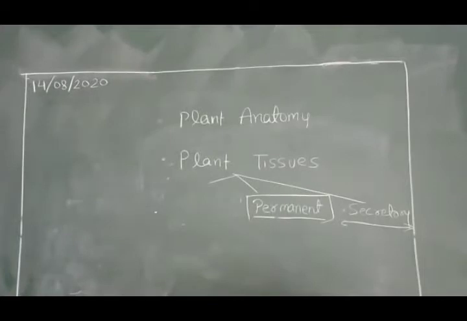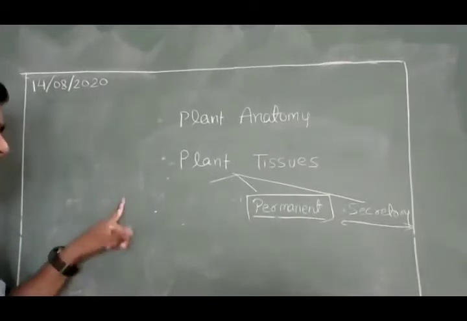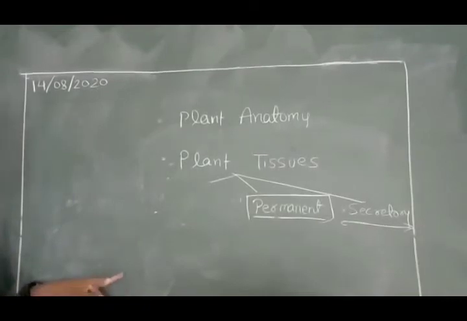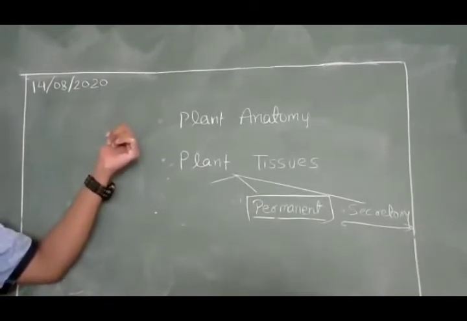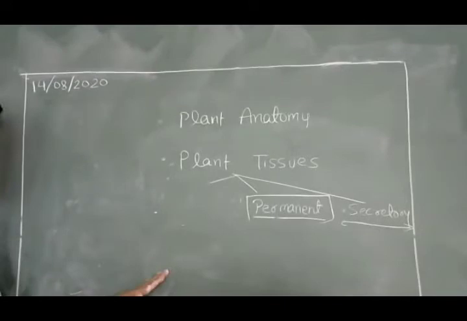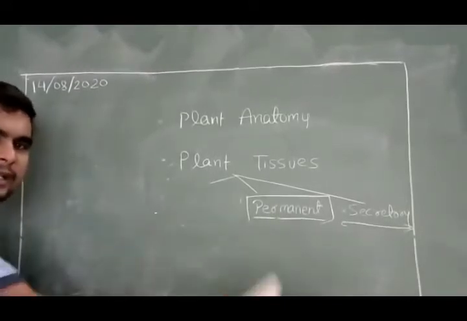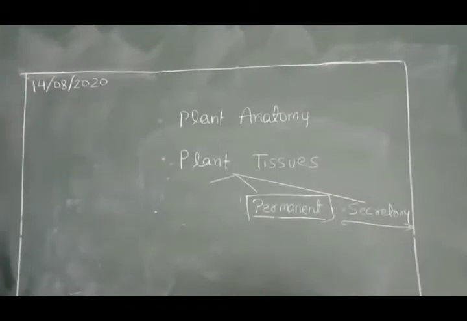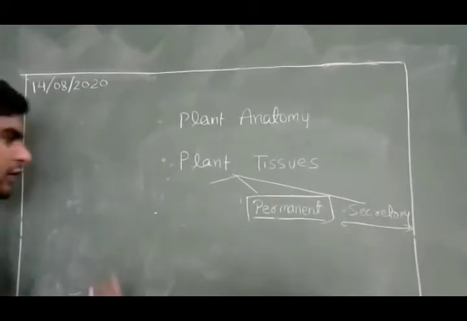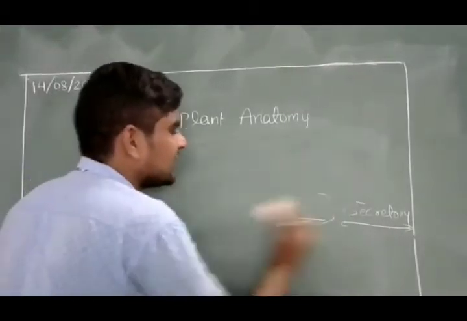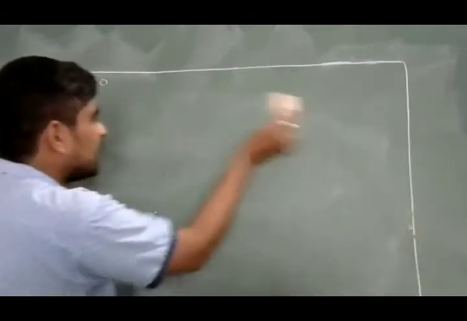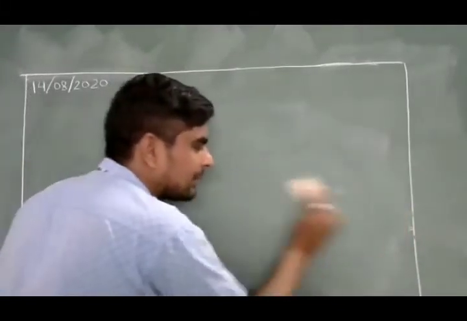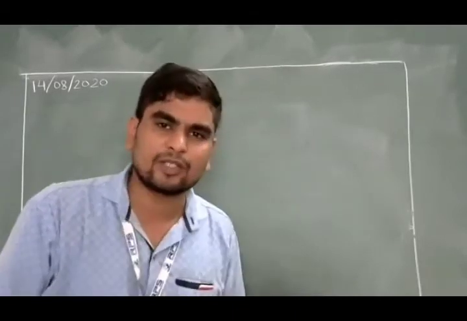Meristematic tissues were classified according to position in the plant body: apical, intercalary, lateral. You must have read these. Meristematic tissues at the top position are called apical. Those at medium positions are called intercalary, and those at lower positions or scattered throughout the stem are called lateral. So this was the summary of the previous two lectures. Today we will start with the permanent tissue, the second type of tissues in the plant.